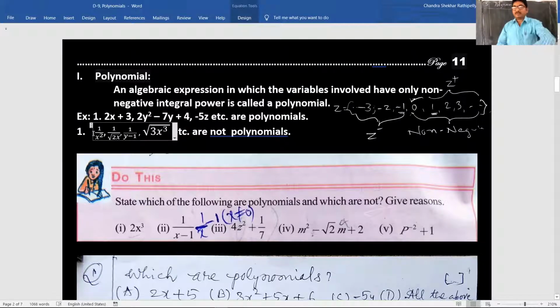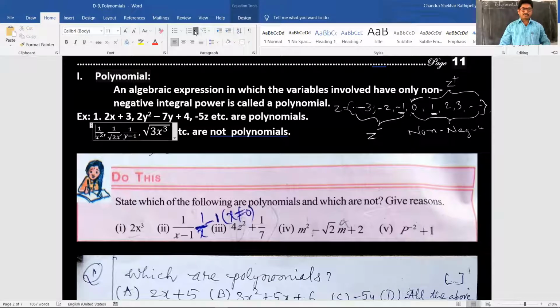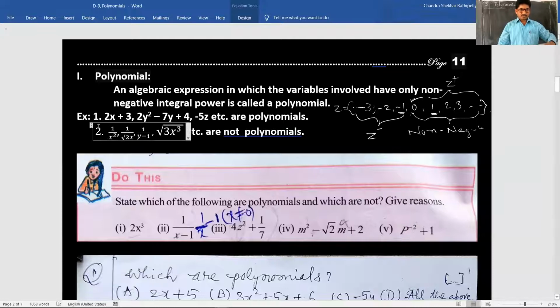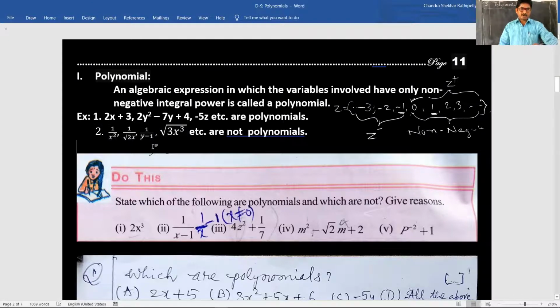Now the second group: 1 by x square, 1 by root 2x square, 1 by y minus 1, square root of 3x cube, etc. are not polynomials.